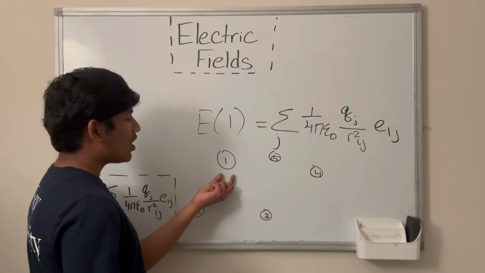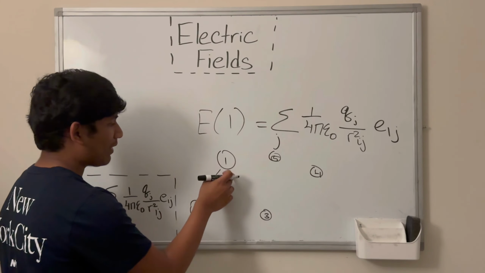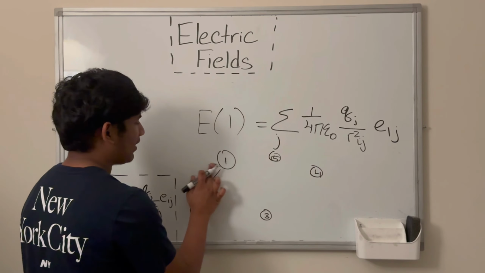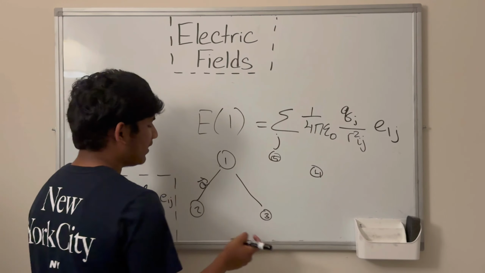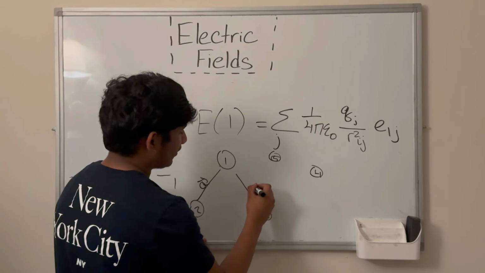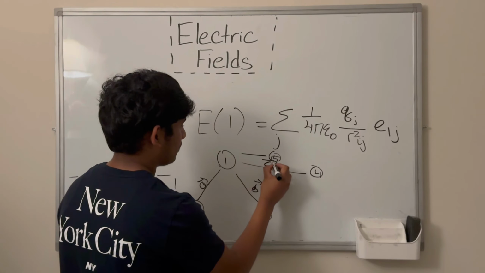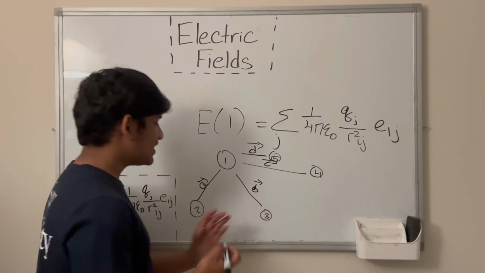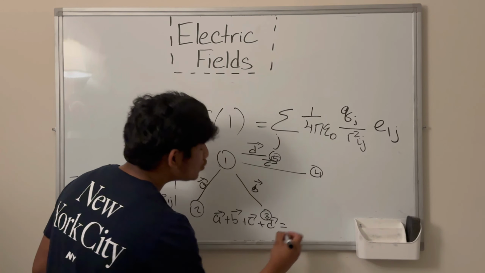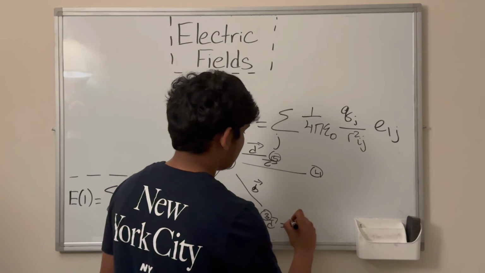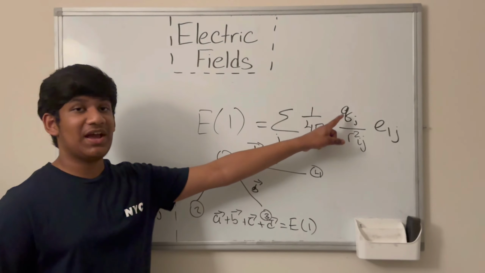Well then, the electric field at particle 1 is just the electric field due to particle 2 at that point, which we'll call A, the electric field at that point due to particle 3, which we'll call B, and likewise C, D, etc. And we add all of these together, so A plus B plus C plus D, to get ultimately the electric field on particle 1. Since we're assuming the unit charge, that's why we don't have the other Q over there.